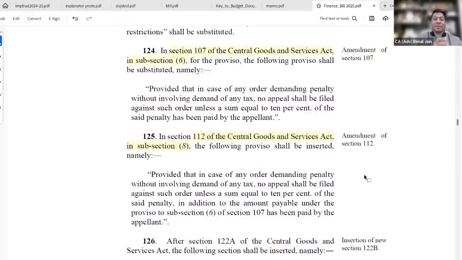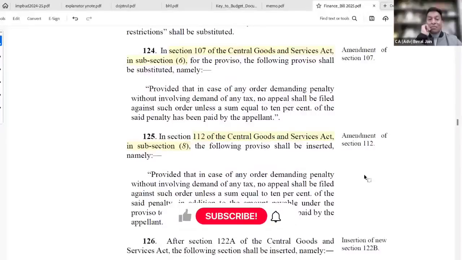When an SLP was filed in the Supreme Court, it dismissed the revenue SLP. But just imagine in all such cases, if an impugned order is passed and you want to file an appeal now, minimum 10% pre-deposit of that penalty amount.